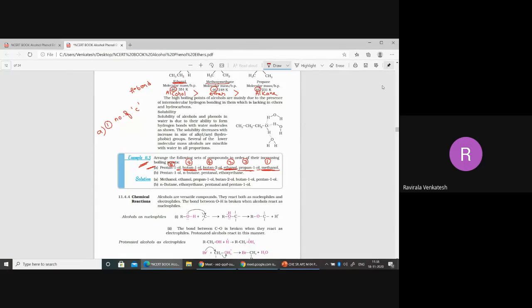Now there is no problem here. Methanol is having less boiling point than ethanol. Ethanol is having less boiling point than propanol. Propanol is having less boiling point than butanol. And butanol is having less boiling point than pentanol. But thing is that what happens between butane-1-ol and butane-2-ol? तो आपको क्या लिखना है? इसको स्ट्रक्चर लिखना है. मैं पहले क्या लिखता हूं? ब्यूटान-1-ol लिखता हूं.